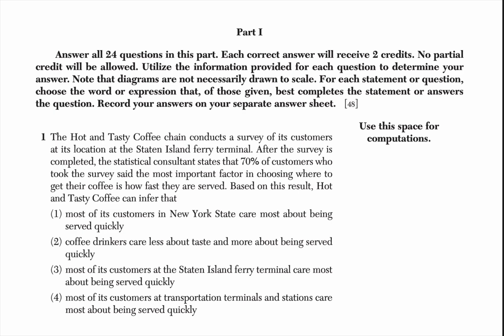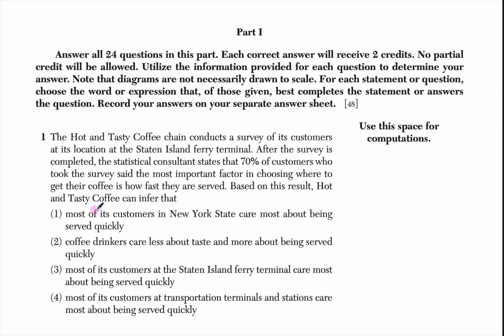So to start, number 1: the Hot and Tasty coffee chain conducts a survey of its customers at its location at the Staten Island Ferry Terminal. After the survey is completed, the statistical consultant states that 70% of customers who took the survey said the most important factor in choosing where to get their coffee is how fast they're served. Based on this result, Hot and Tasty Coffee can infer that.